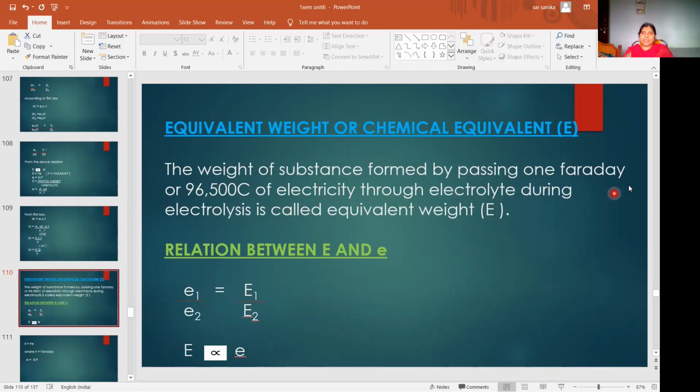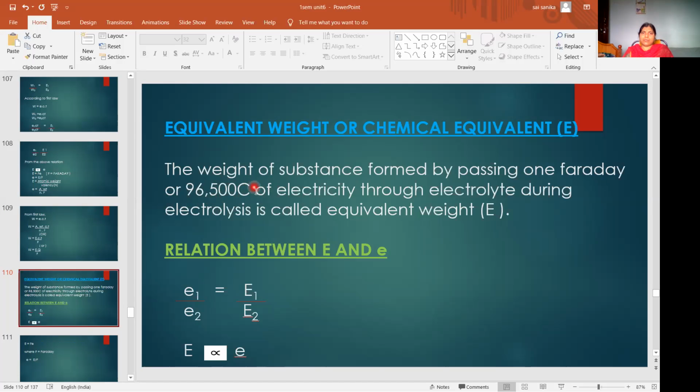That means when you pass 1 Faraday of electricity onto the electrolytic solution, whatever weight is depositing at the electrode is called equivalent weight or chemical equivalent. 1 Faraday is nothing but 96,500 coulombs of electricity. So what is small e?